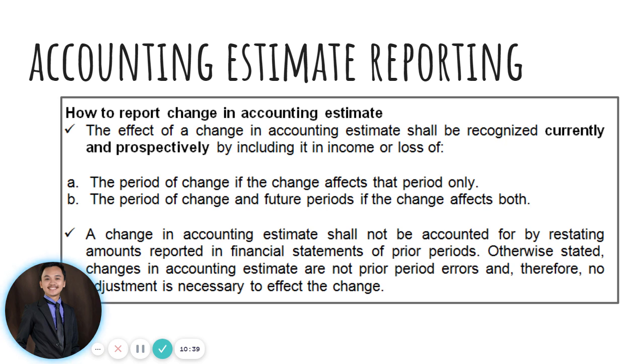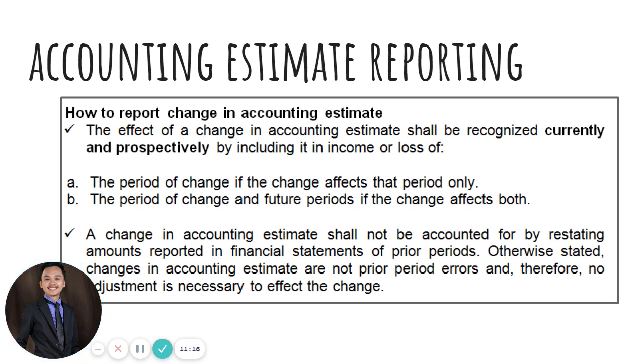Alright? So to make it clear, let's go back with my example earlier. Let us say you have your equipment. We have the expected useful life of your equipment is 5 years, and then during the first year you have assumed that the scrap value is, let's say, 50,000. And the value of it is, for example, we have 5 million. All right, and then the expected useful life is 5 years and the scrap value is 50,000.